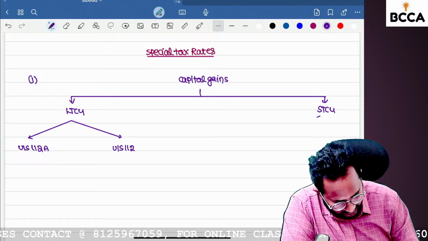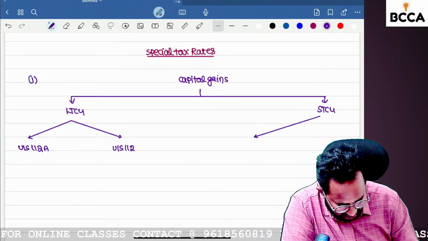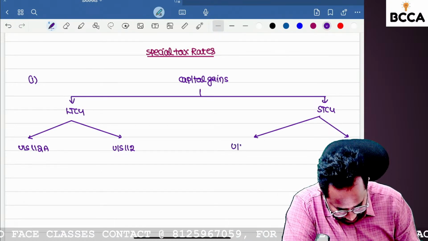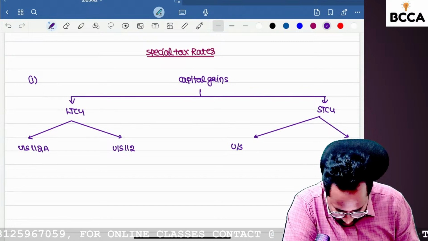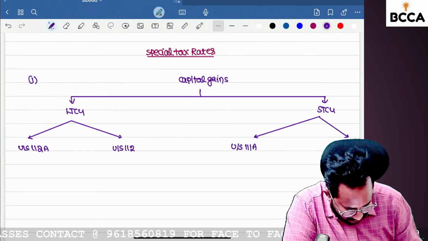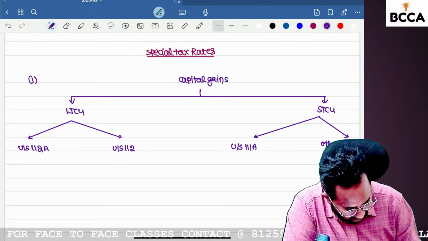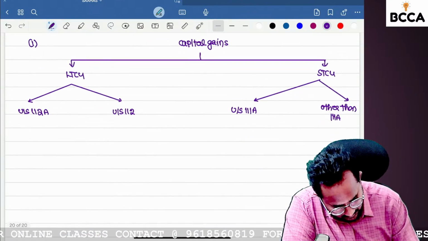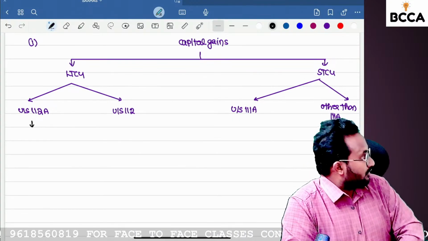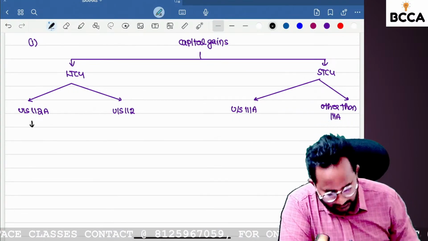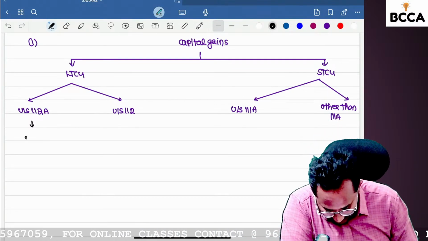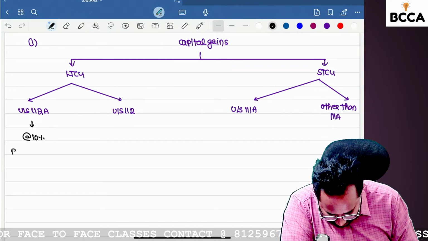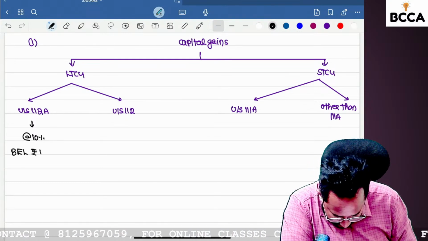Next, short-term capital gain also has 2 categories. First one, under section 111A. Next one, other than 111A. Please observe that 112A income is taxable at a flat 10%, and the basic exemption limit is 1 lakh.